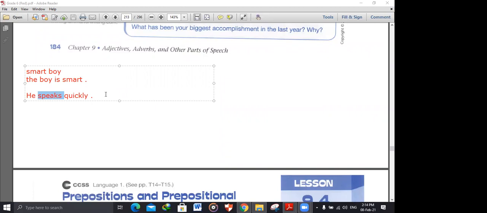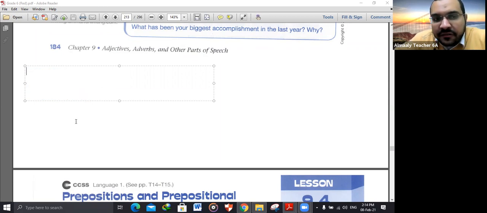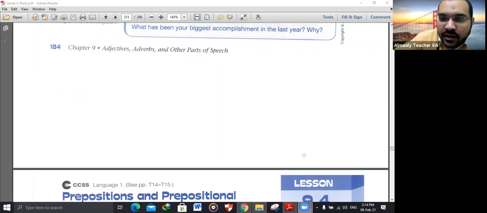What describes a verb is an adverb. Okay, so let's see the function: why do we use a prepositional phrase? Sometimes the prepositional phrase can function as an adjective. Yes, it can be used as an adjective.